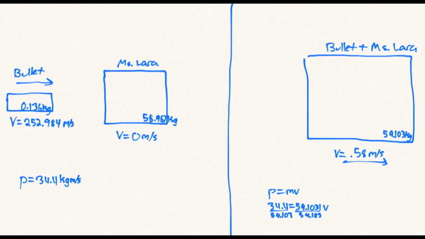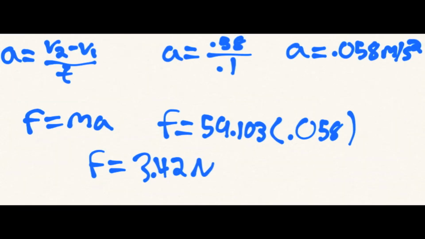kilograms. After calculating the velocity of Miss Laura after the bullet had hit her, we found that she is traveling 0.58 meters per second. To find out if she would actually be thrown back, we solved for force using the formula F equals ma. But before we could solve for that formula, we needed to find her acceleration, a equals v2 minus v1 divided by time. Since she wasn't moving when she was shot, and then moved 0.58 meters per second, her v2 minus v1 equals 0.58 meters per second.